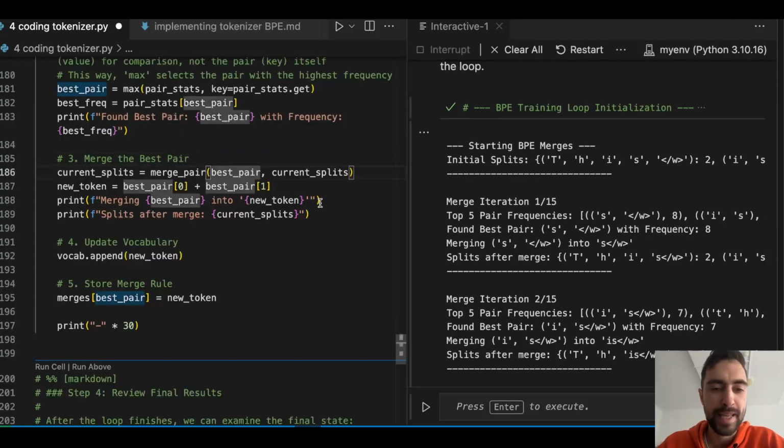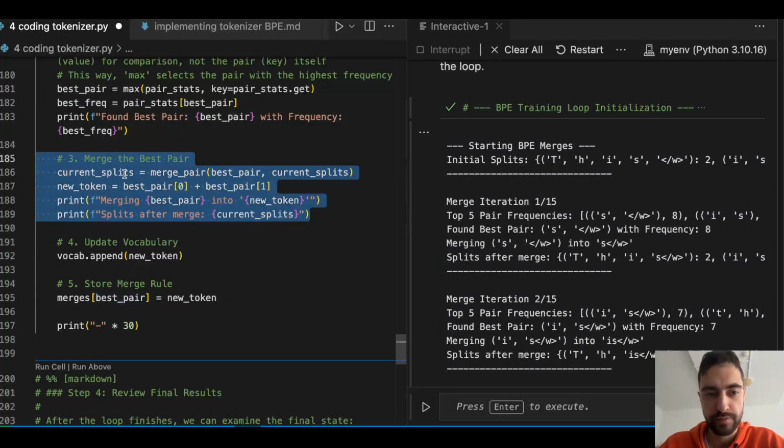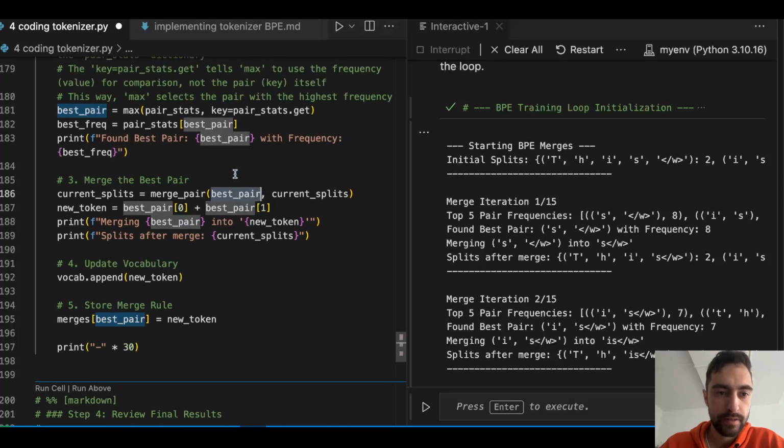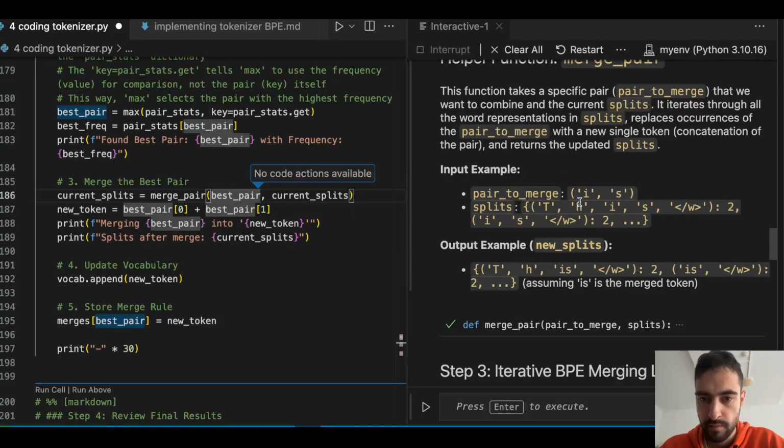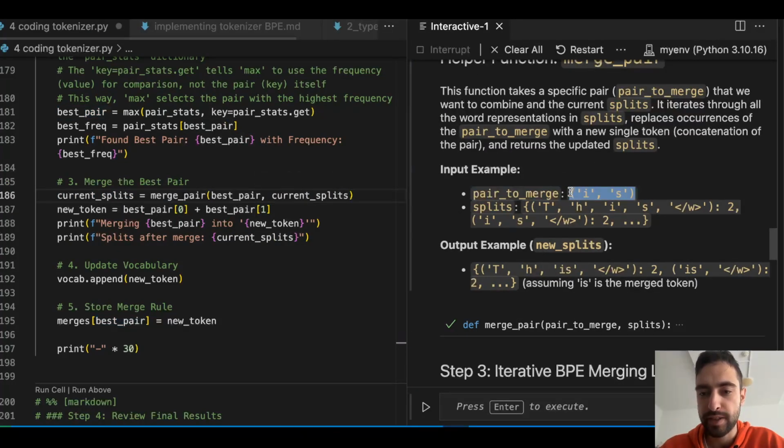And now in step 3, we will do our merge. And as you remember, merge pair takes the best pair and all of the current splits, the current words. We can go back and see the input: best pair is a tuple of the 2 tokens, and the current splits is just our dictionary with the tuple as the key and the frequency.